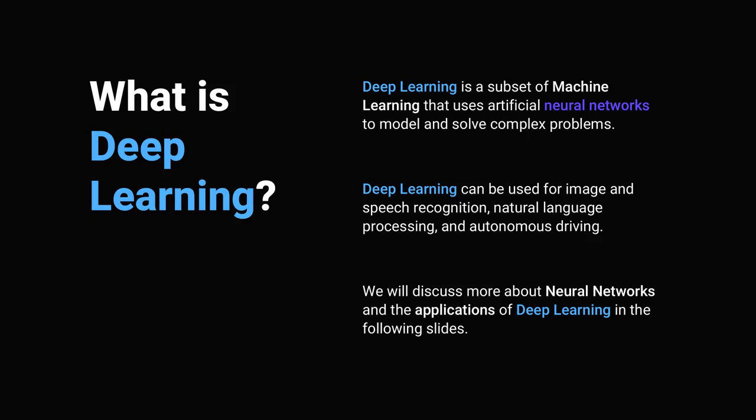Deep learning refers to neural networks with multiple hidden layers that can learn to represent and classify complex data. Deep learning models have achieved state-of-the-art performance in various fields, including image and speech recognition, natural language processing, and autonomous driving. Deep learning requires large amounts of labeled data, powerful hardware, and careful optimization to train effective models. However, with the rise of big data and advances in computing, deep learning has become a powerful tool for solving real-world problems.